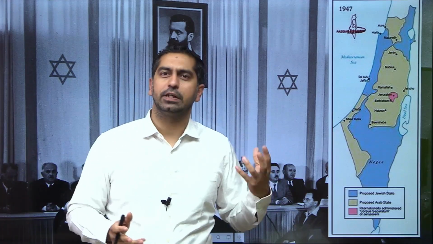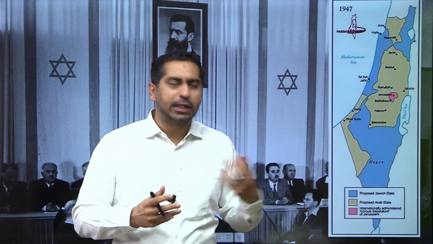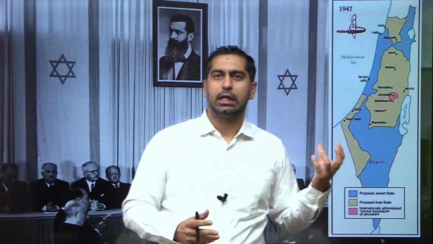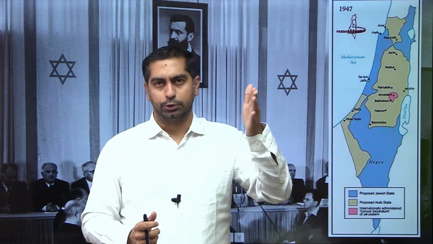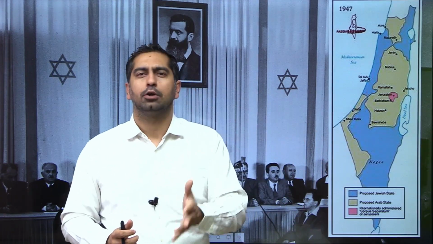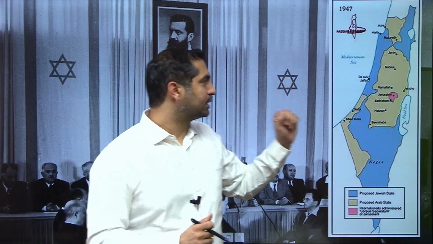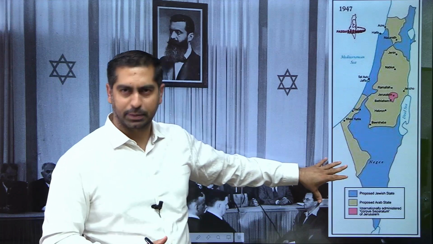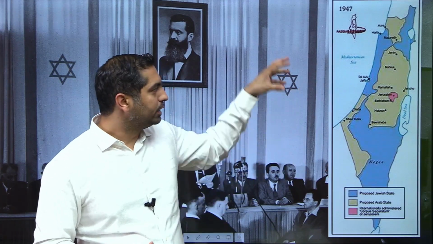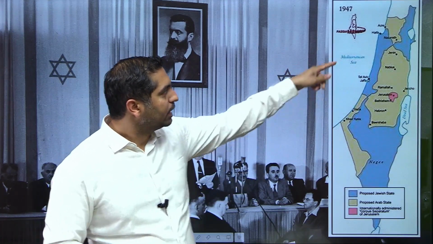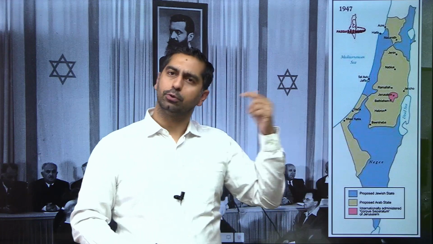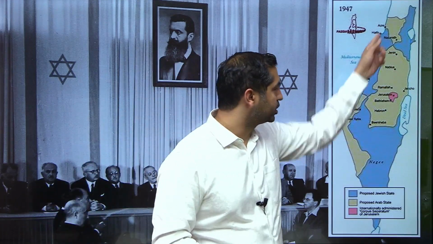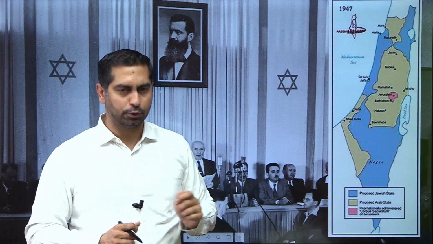Nonetheless, the State of Israel was proclaimed, and in such a situation, when you partition the land, of course there are going to be many people who find themselves on the wrong side of the line. Now let's say this is the UN partition plan of 1947. In this plan, the bluish area was given to Israel, and the orangish, yellowish area was given to Palestine.